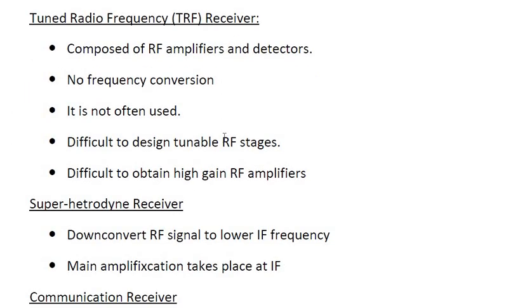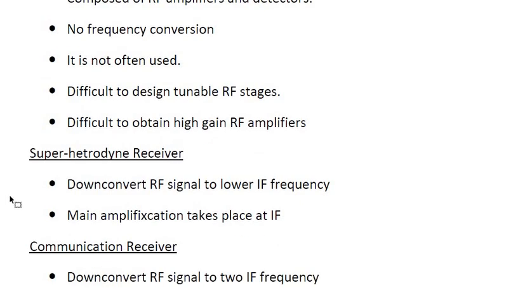Now what are the two key points of your superheterodyne receiver? It down converts the RF signal into a lower IF, intermediate frequency, and the main amplification takes place at the intermediate frequency. So these are the key points. Afterwards I will explain it clearly. Just a brief intro about the two receivers, and after that we will have a communication receiver, which is also based upon the fundamentals. It down converts your RF signal to the intermediate frequency.